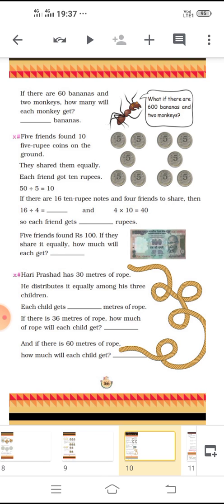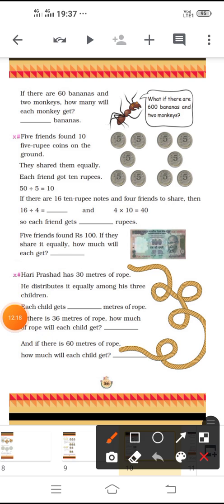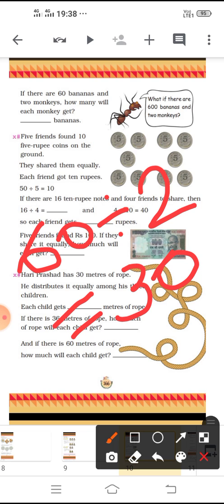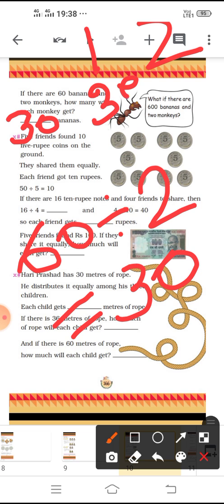If there are 60 bananas and 2 monkeys, how many will each monkey get? I hope this is clear to you, children. Total number of bananas is 60 and monkeys are 2. So, if we divide 60 by 2, that is 30. So, each monkey will get 30 bananas. Means one will get 30 and the other will get 30.